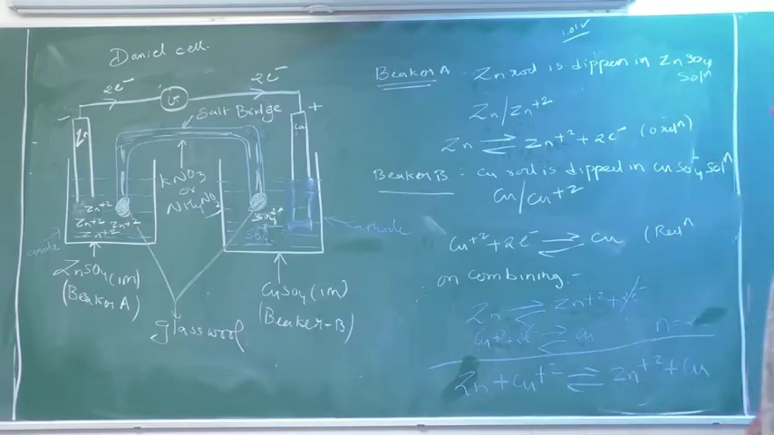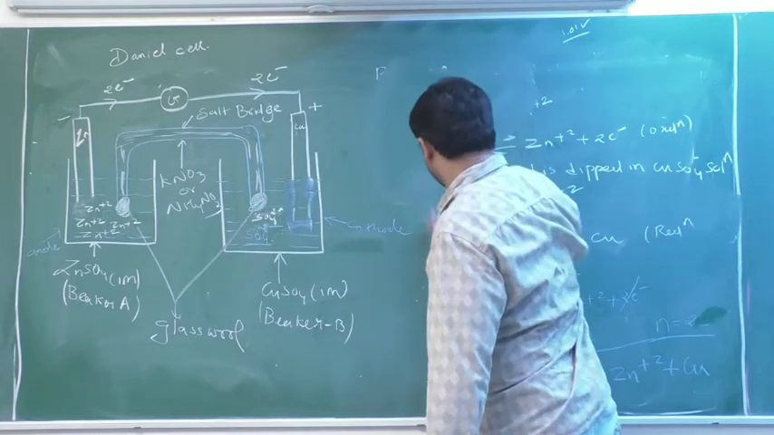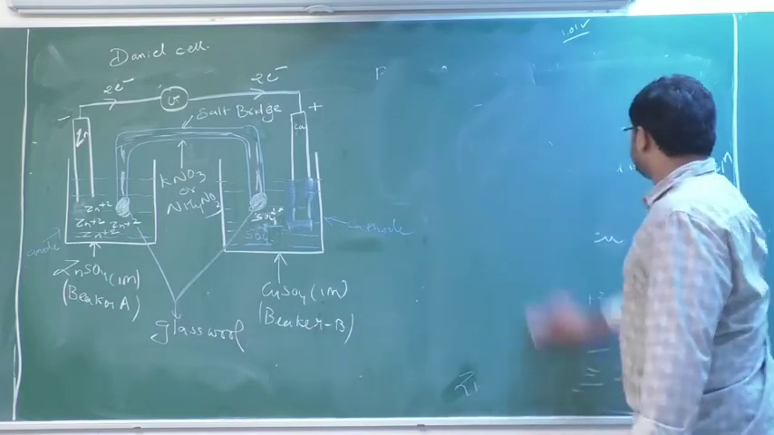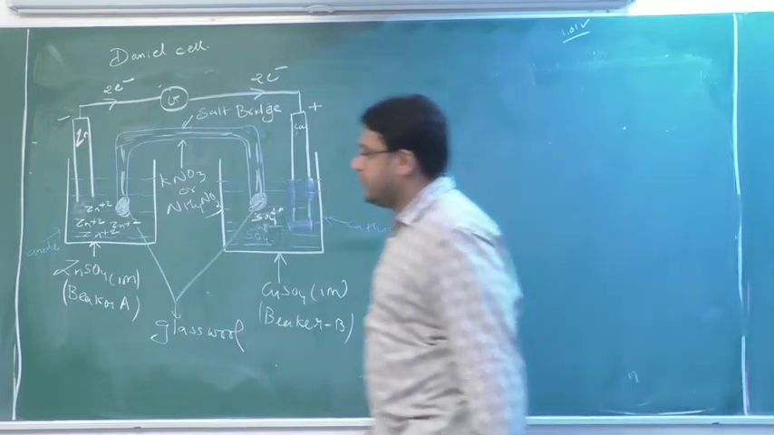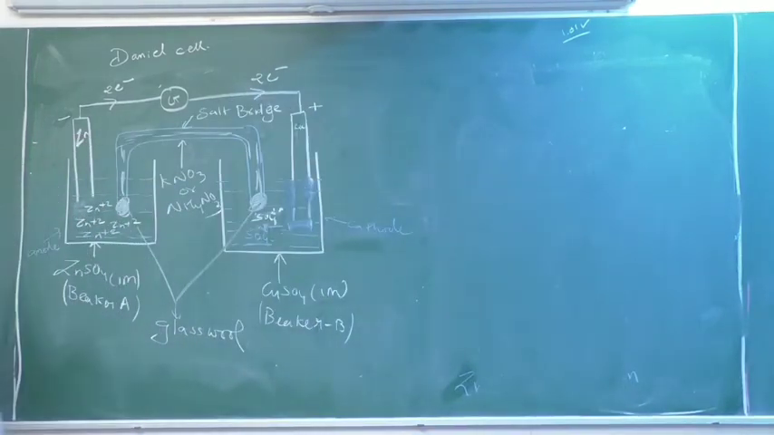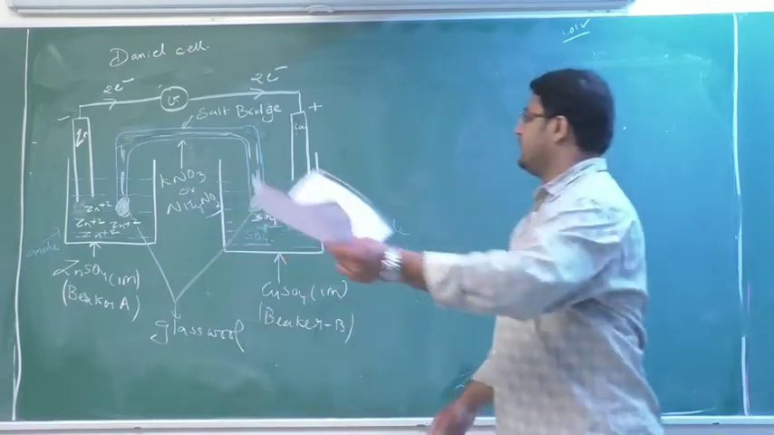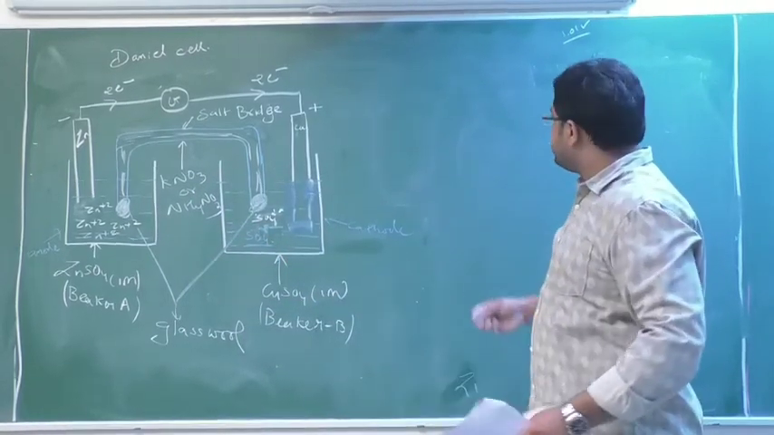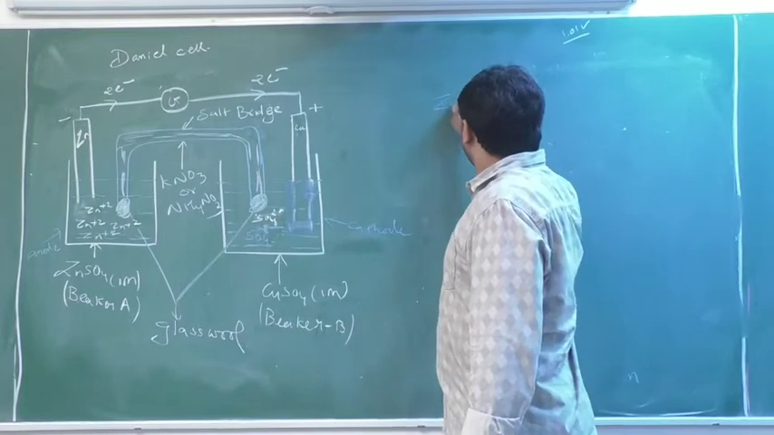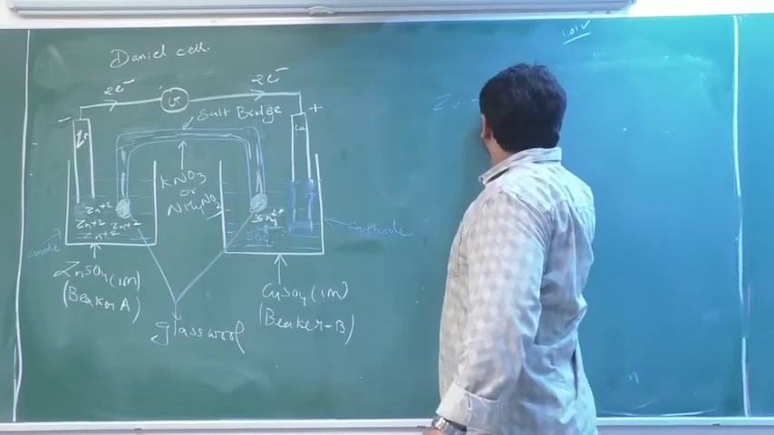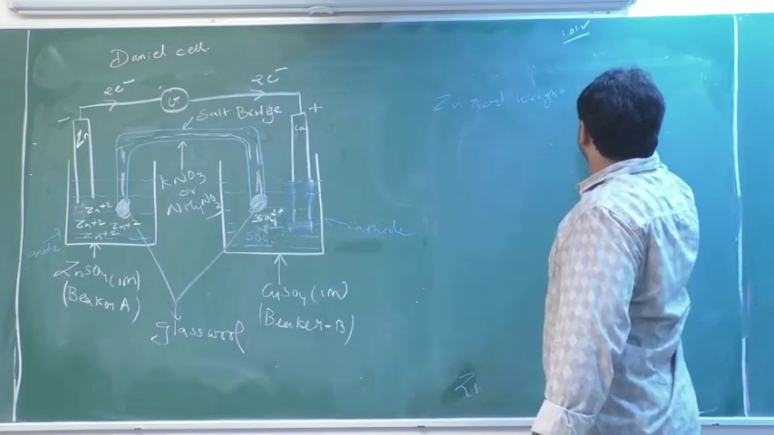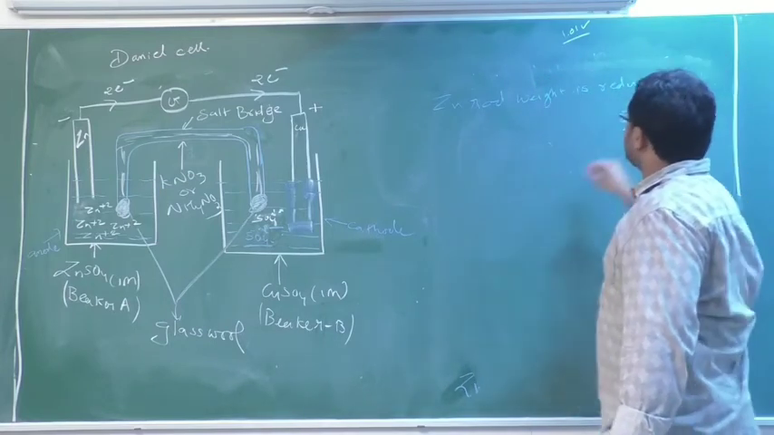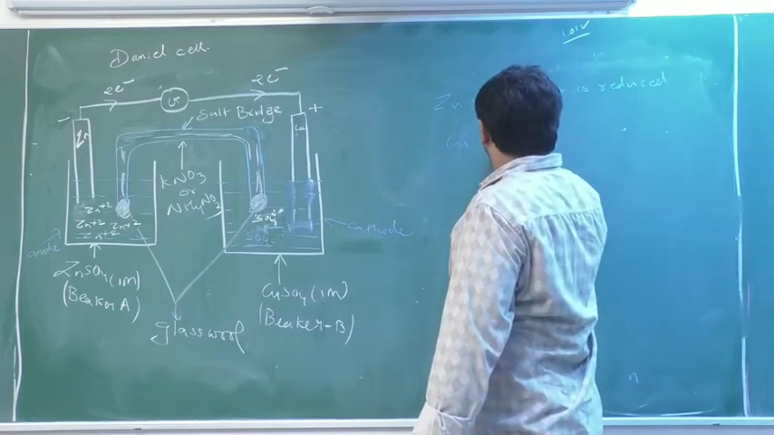Now, after the reaction is over, what will we do? We will remove the zinc rod and copper rod. So what is found? It is found that the zinc rod weight is reduced, whereas the copper rod weight is increased.